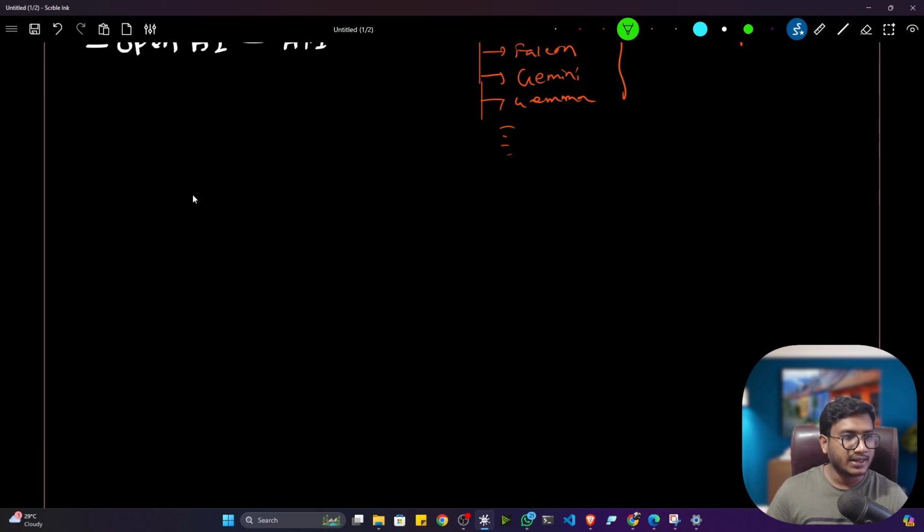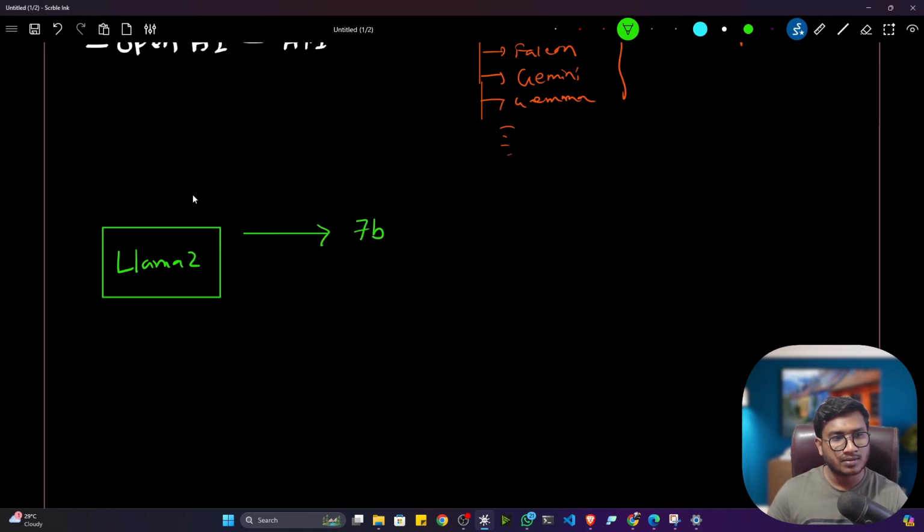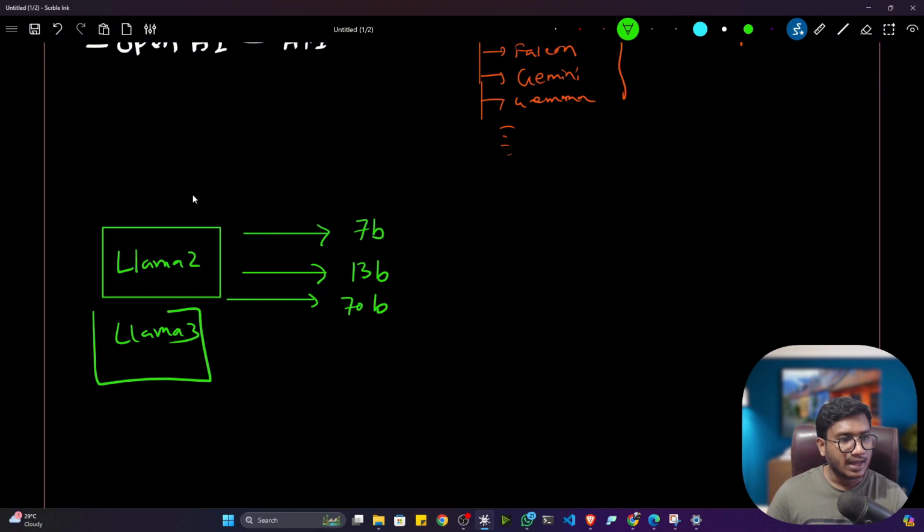Let's say I'm considering LLaMA 2. Tell me, how many variants does LLaMA 2 have? I think you know LLaMA 2 has 3 variants: a 7 billion parameter model, a 13 billion parameter model, and a 70 billion parameter model. Even recently there is another model called LLaMA 3, and LLaMA 3 is very huge compared to LLaMA 2.